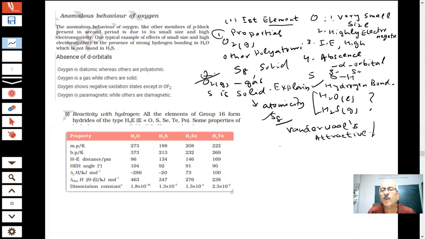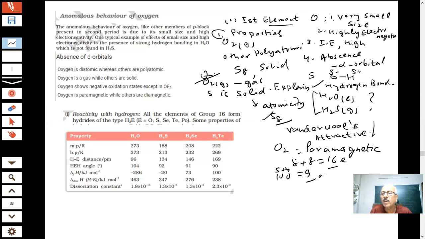Further, they said oxygen is paramagnetic. How will you explain the paramagnetic behavior of oxygen? What is the atomic number of oxygen? 8. And 8 plus 8 is how many? 16 electrons. There is no odd electron, but still it is paramagnetic. I told you if there are odd electrons like NO, what will happen? NO has 5 plus 4, 9 electrons, so there is an odd electron and it should be paramagnetic. But here there is no odd electron.